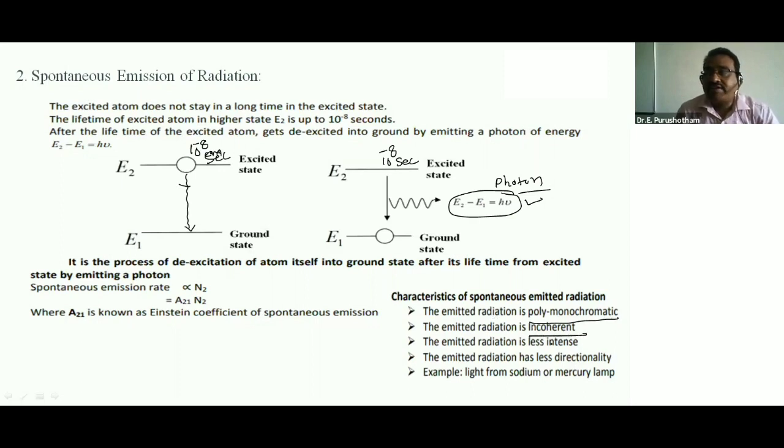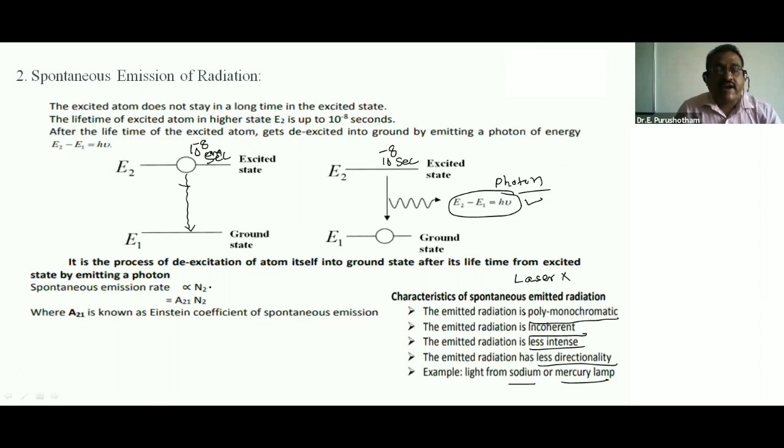It is incoherent light. The radiation has less intensity and less directionality. Example, sodium lamp or mercury lamp. So this is not laser light, because these are not laser characteristics.